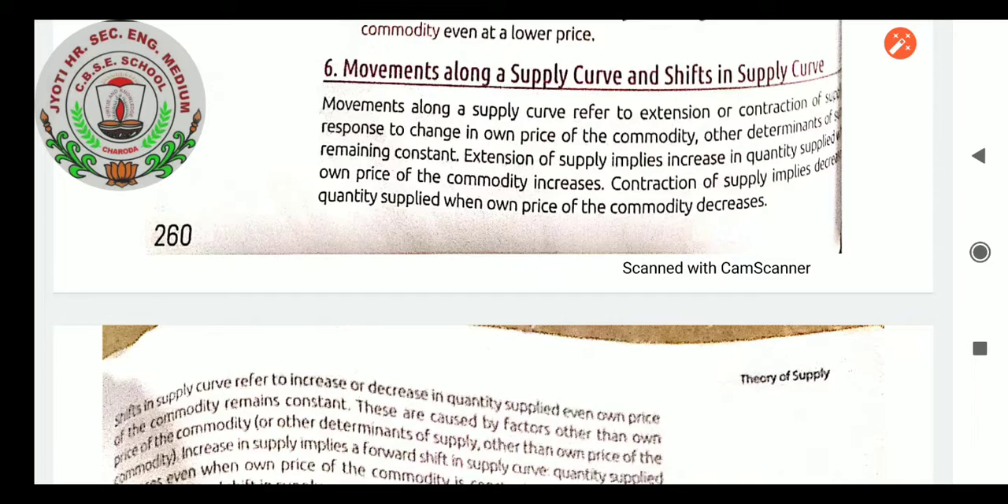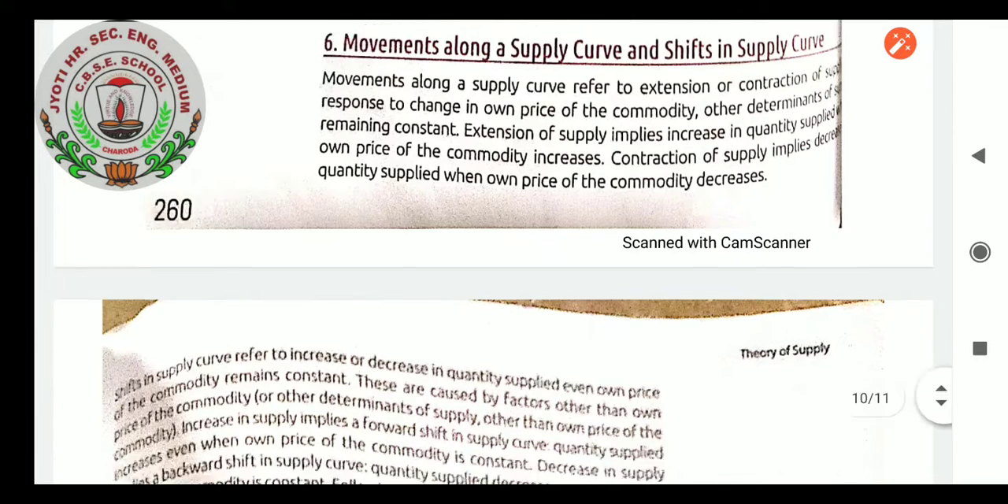Extension of supply implies an increase in quantity supplied when the own price of the commodity increases. Contraction of supply implies a decrease in quantity supplied when the own price of the commodity decreases.